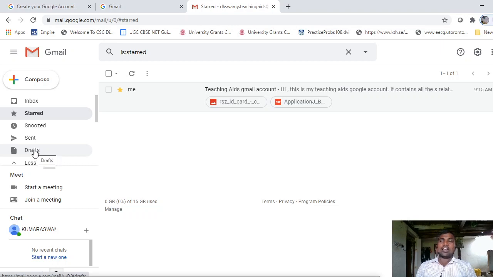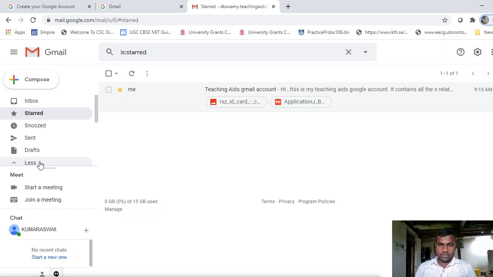So we have a folder called drafts. This folder is helpful. For example, if you are trying to compose some email and you are writing something, and after writing some information, you need to add some extra information that is available in some other place, so you need to wait several minutes.